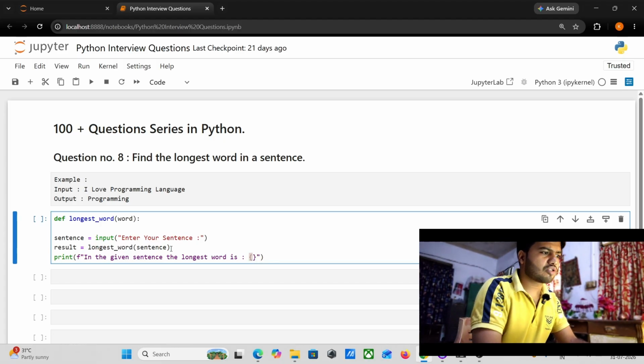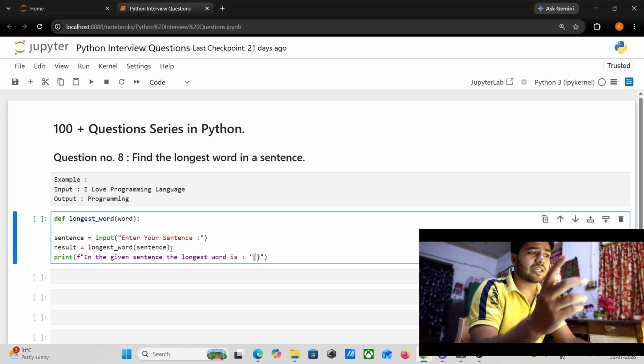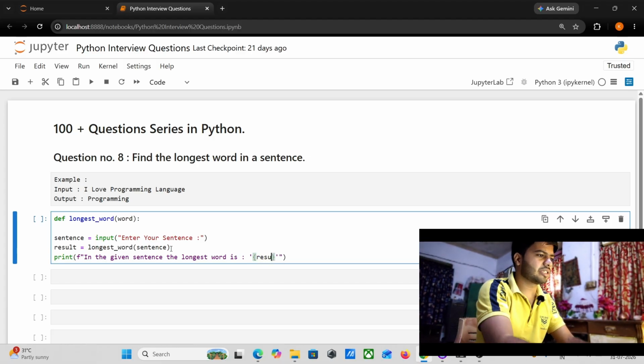I also put this in single quotes so it looks good, and here the result comes into the picture. So my driver code section is completed.